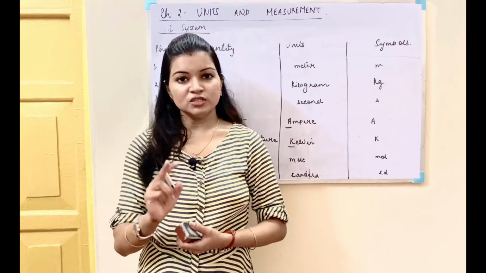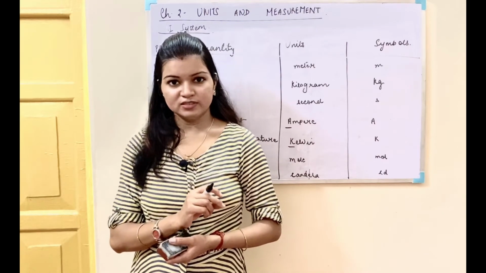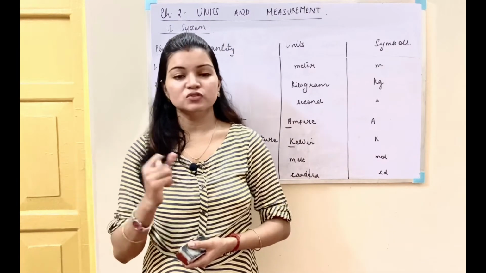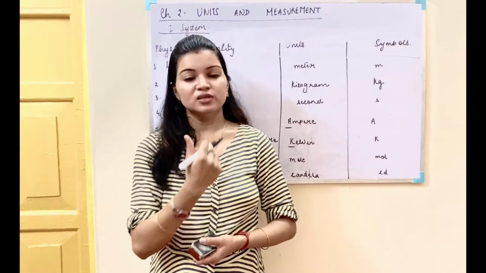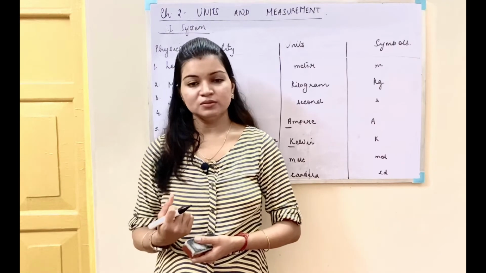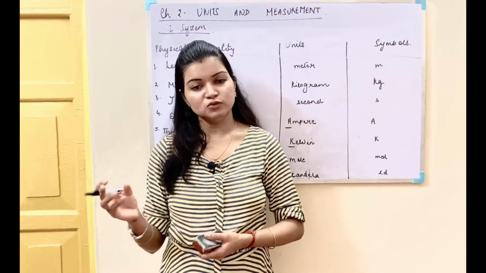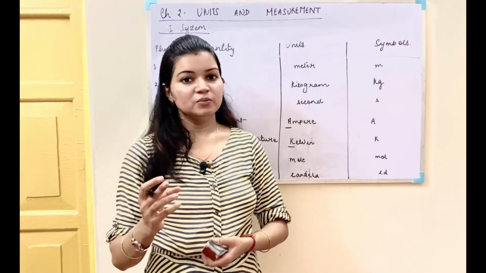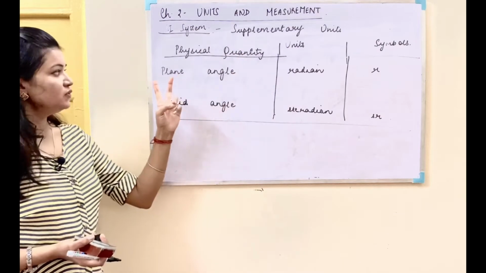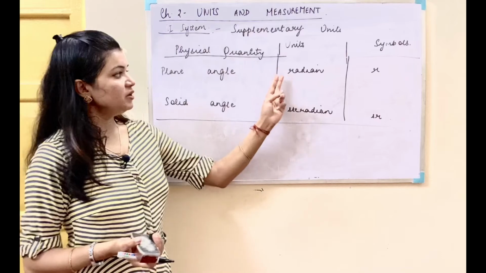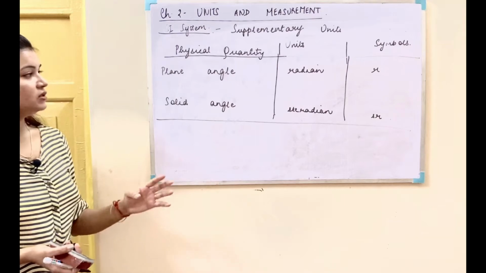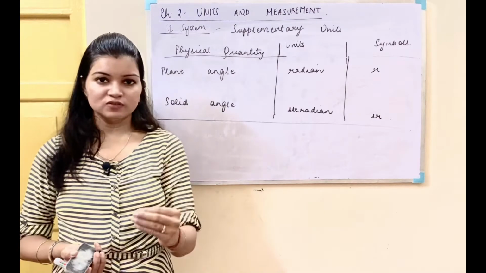Students, just 2 years after this general conference on weights and measures, there was another conference in which the physicists defined 2 more units which are called the supplementary units in addition to these 7 base units. Those 2 units also are independent of other units, means that they cannot be expressed as a combination or in terms of any other units. Let's also write down what those units are. We have the supplementary units. The physical quantity will be the plane angle and the solid angle. Unit will be radian and steradian. The symbol will be rad and sr. So these are our supplementary units which were given in addition to the 7 base units.